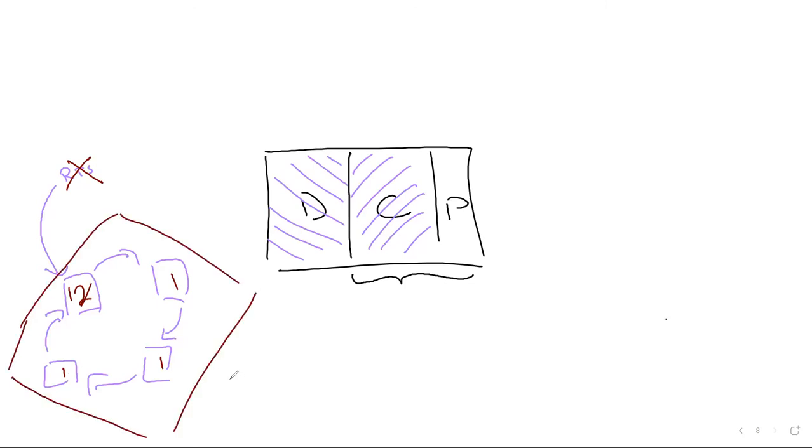This is all garbage by our definition, because it can't be reached from anywhere. I mean, the link from the runtime stack has disappeared. They can't be reached from anywhere, but they are still just there. So we actually have garbage. So our reference counting system does not succeed all the time in reclaiming all our garbage.